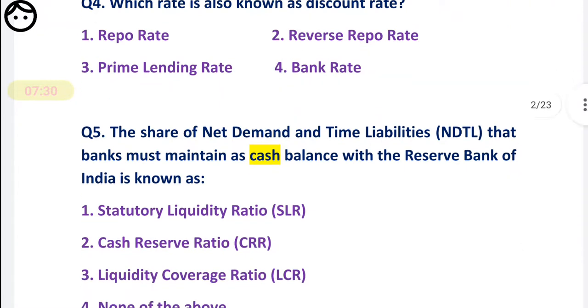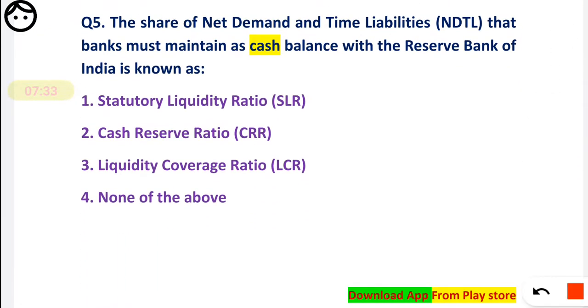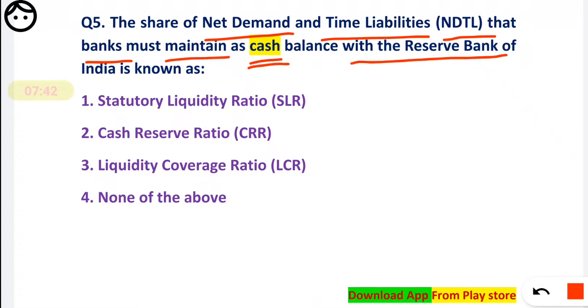Okay, now question number 5. The share of net demand and time liability, that is NDTL, that a bank must maintain as a cash balance with the RBI is known as. See friends, this question is very easy, you all know the answer, but the framing of the question uses complex words. Basically they are asking the share of NDTL that a bank must keep as cash. The words as cash are very important here.